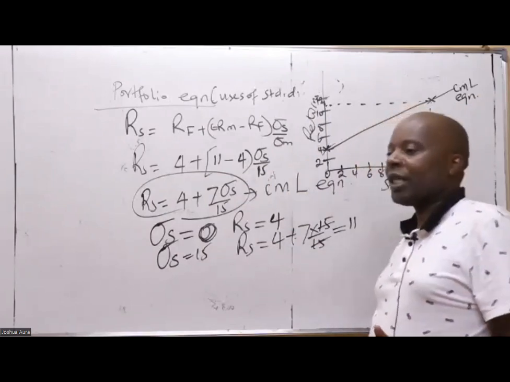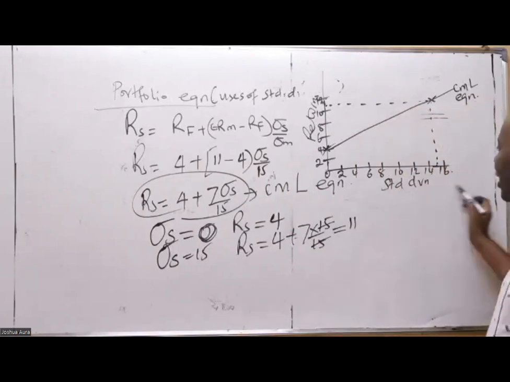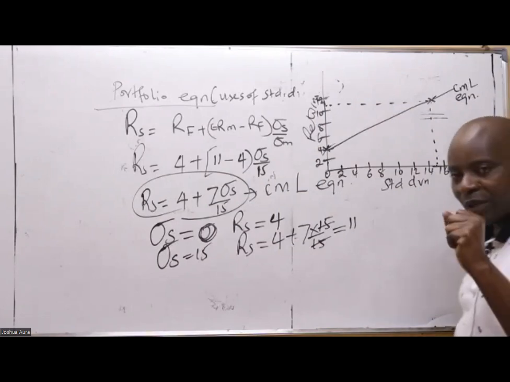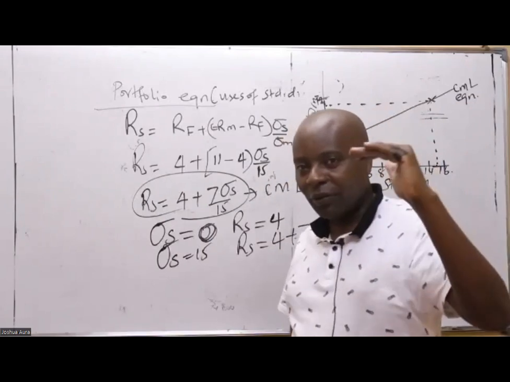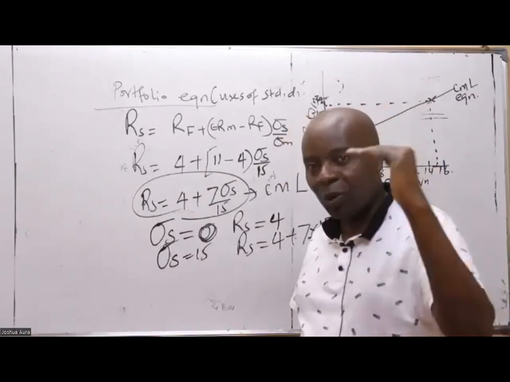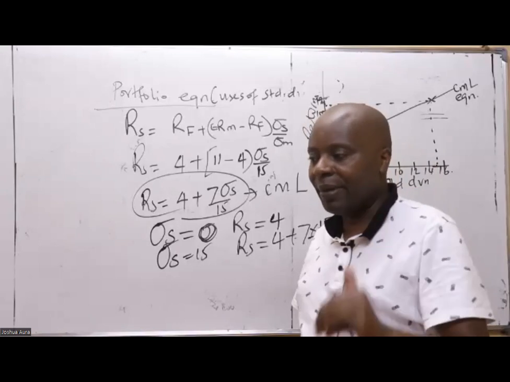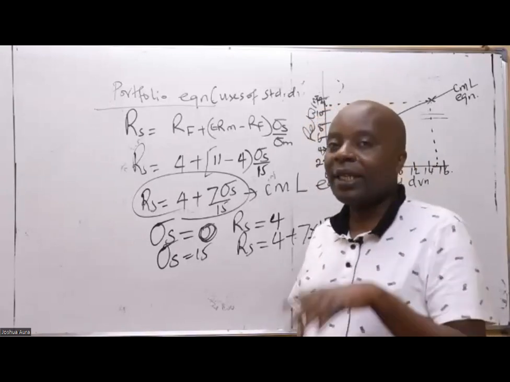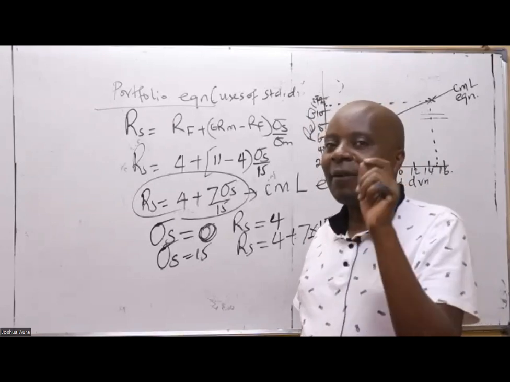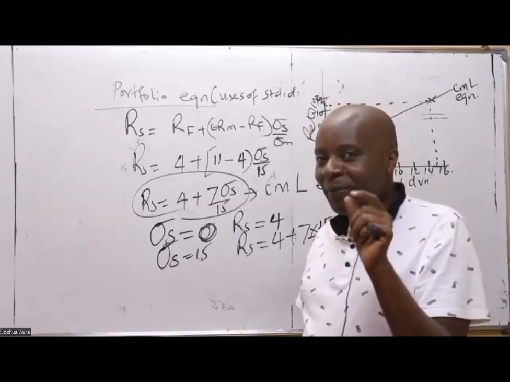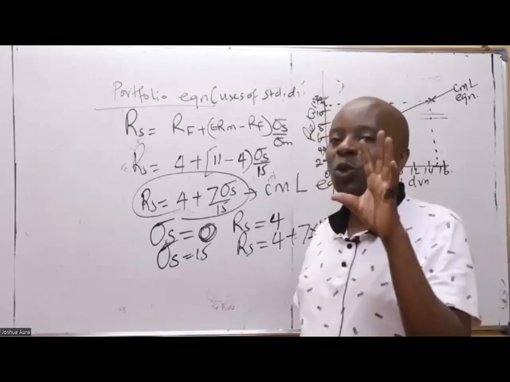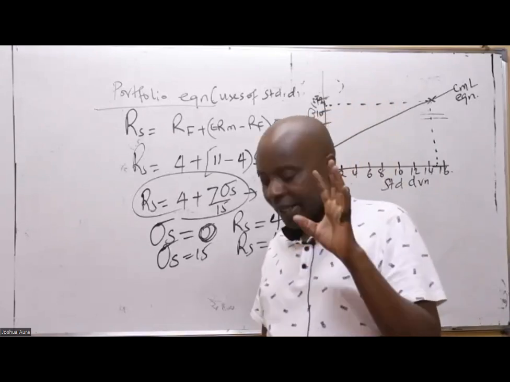Great. Is there somebody who has been able to draw this? These are standard deviations versus returns. Mine is simply to give you a high level explanation. You guys will be able to watch this video later and draw something better. So the CML, remember there is the CML equation and there is CAPM, or the security market line. I'll come back to that. Today we are only studying the CML alone.